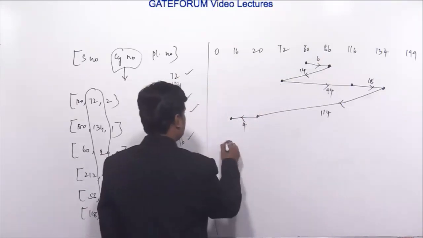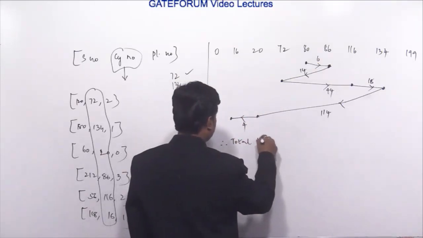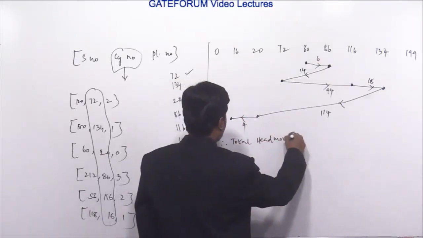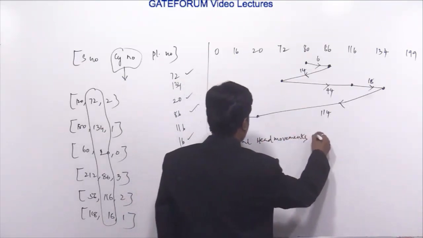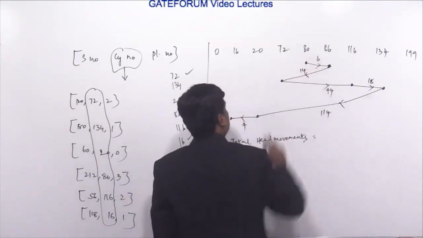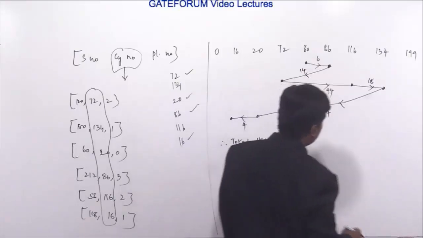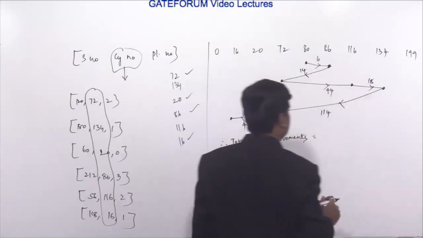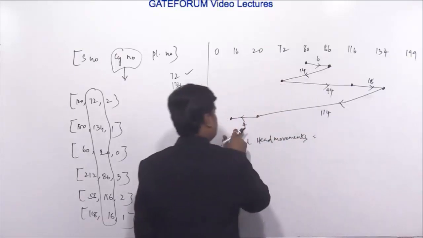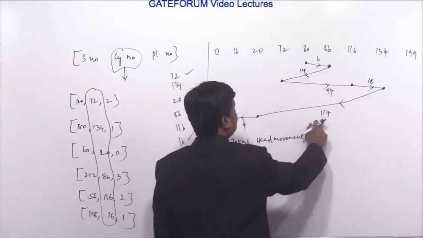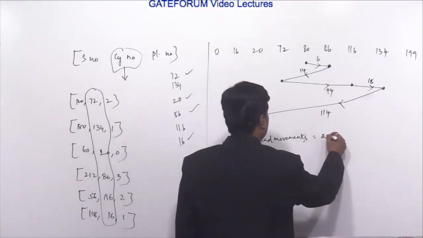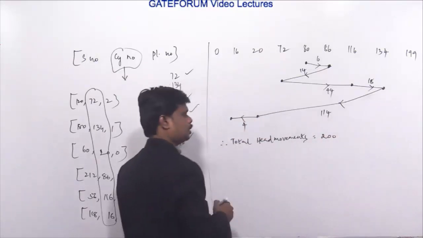So therefore, total head movements is equal to 14 plus 6, 20, 20 plus 44, 64, 64 plus 18, 82, 82 plus 4, 86, 86 plus 114, which is 200. So total head movements is 200.